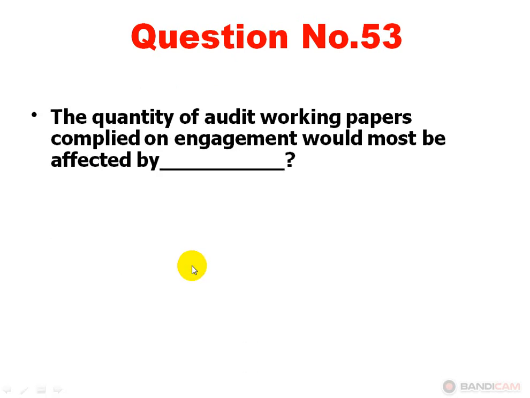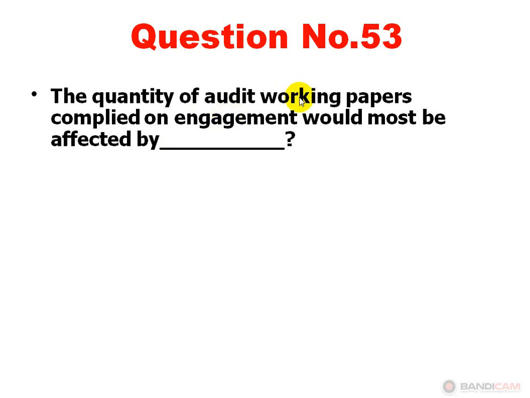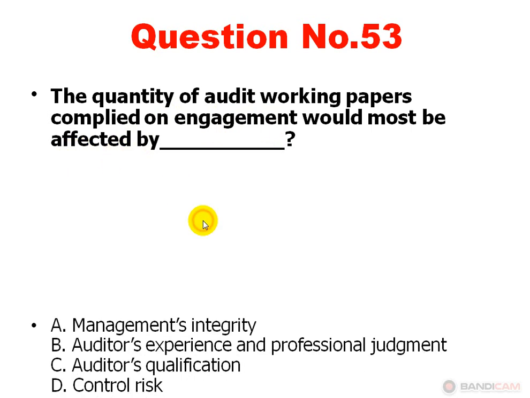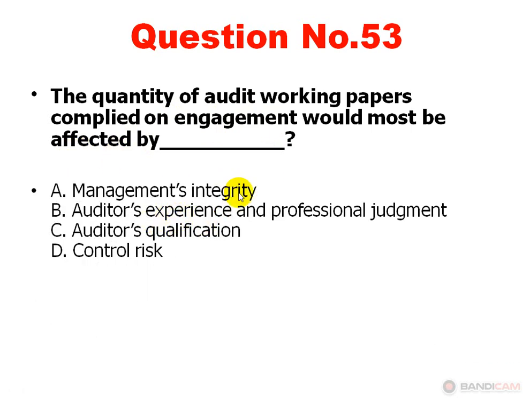Next, the quantity of audit working papers compiled on engagement would most be affected by option A, management's integrity. Option B, auditor's experience and professional judgment. Option C, auditor's qualification. Option D, control risk. Option B is correct. Auditor experience and professional judgment.